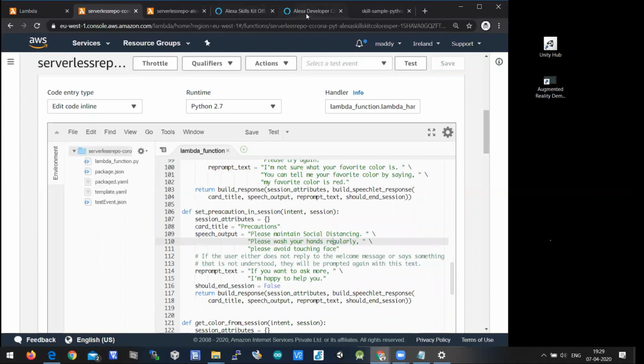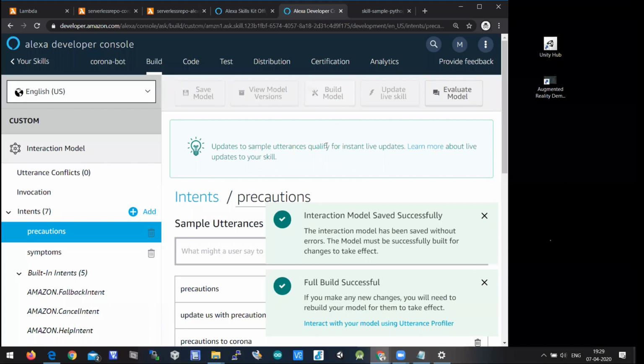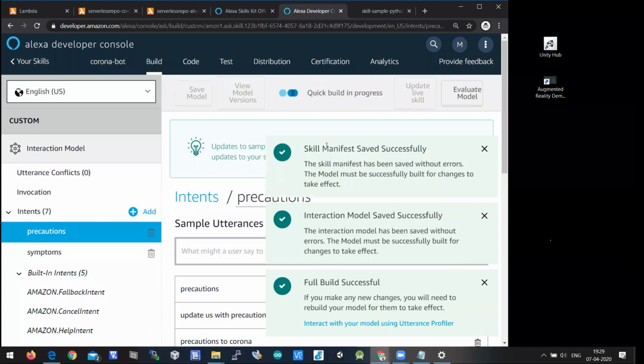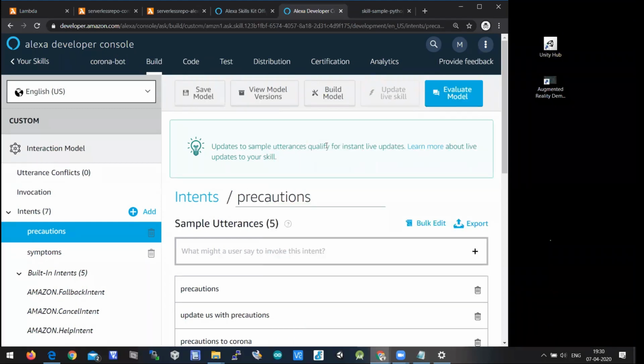So let's jump back to this. Let's save the model. Let's build it. So let's test it.